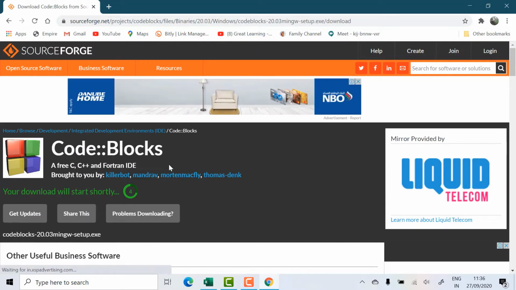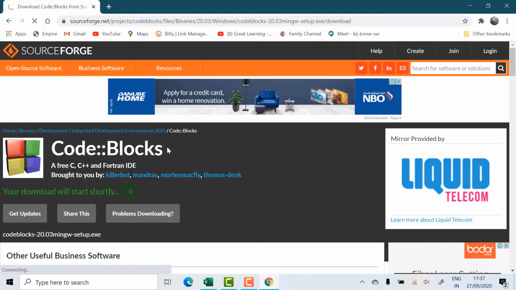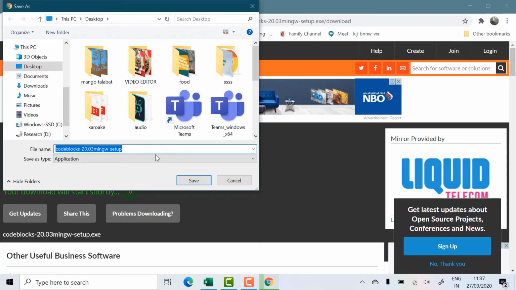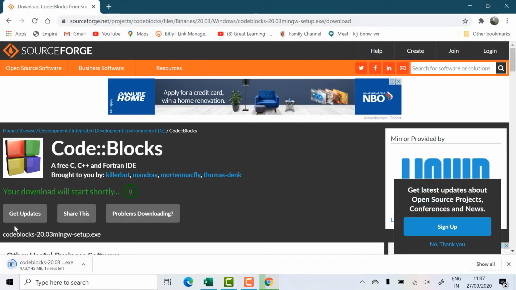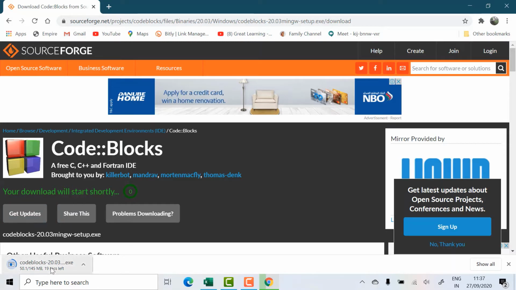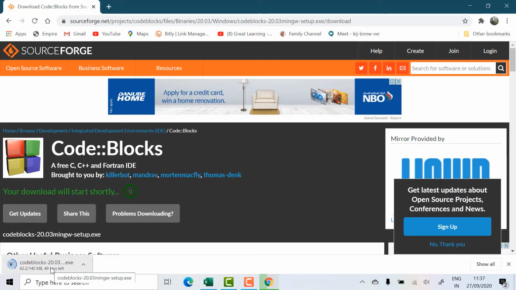Once you click, it will come. See here, download will start shortly, and you will get the Codeblocks. I'm saving to the desktop, so that will get downloaded. Can you see in the bottom? You have to wait for the time so that Codeblocks gets downloaded. Once it gets downloaded, then you have to click yes, and then you have to start running your compiler.